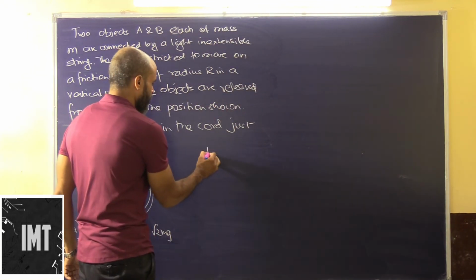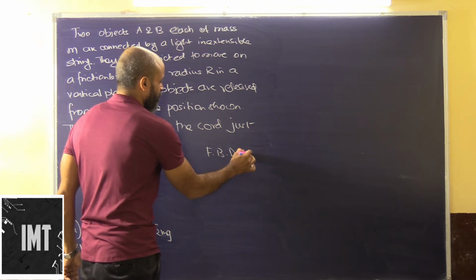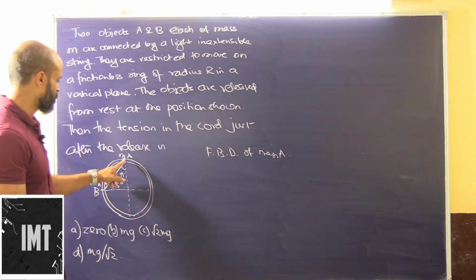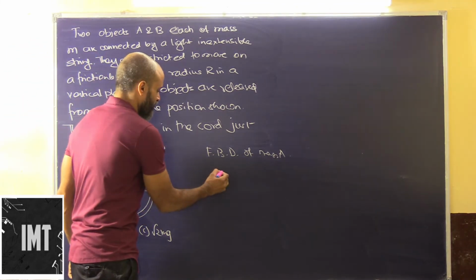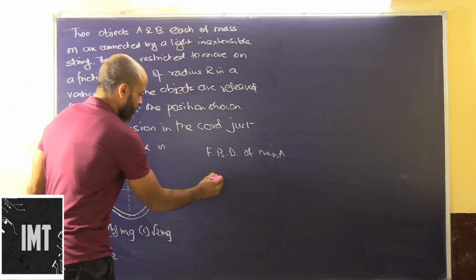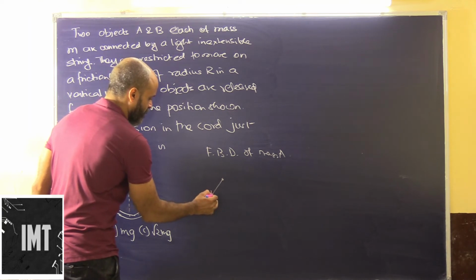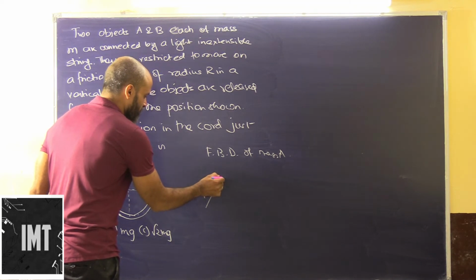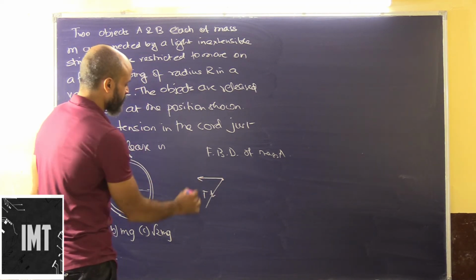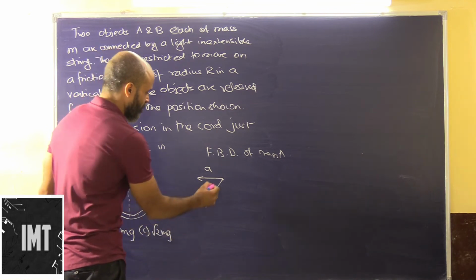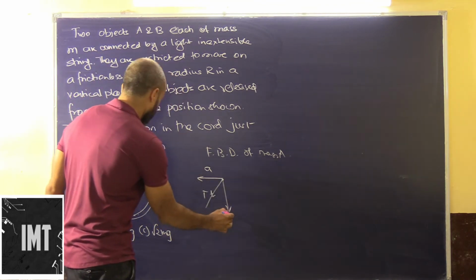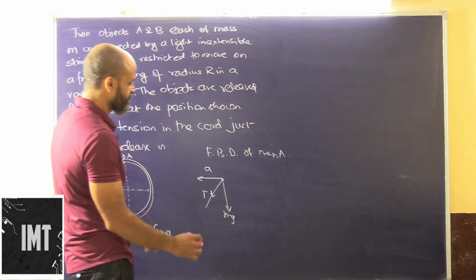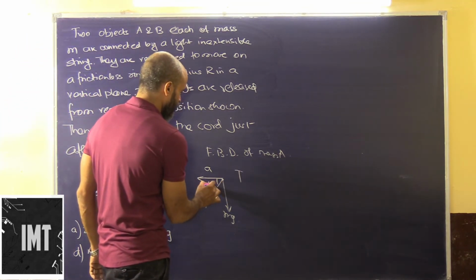So let's say if we consider the free body diagram of mass A. Free body diagram of mass A. Let's look at this. Okay. So in mass A, there is a tension which is acting along this string. This tension is acting along this string. So this mass A will tend to move this way, let's say with an acceleration A. Okay, and we have the mass mg acting downwards. Okay, so here we can say that t